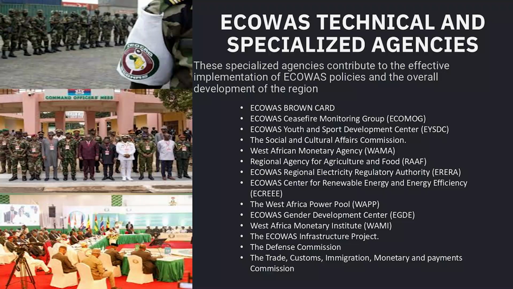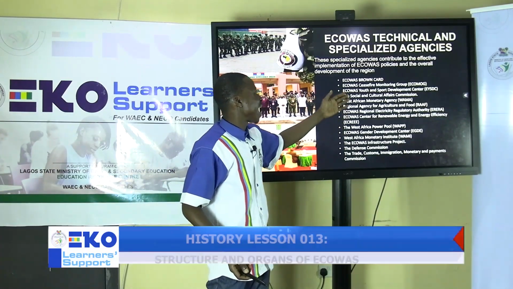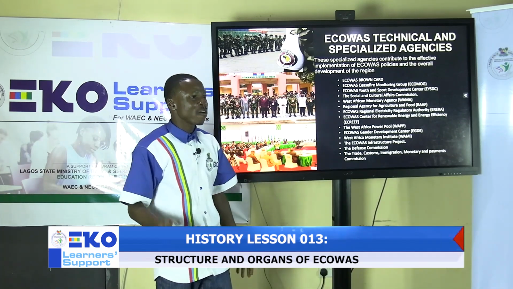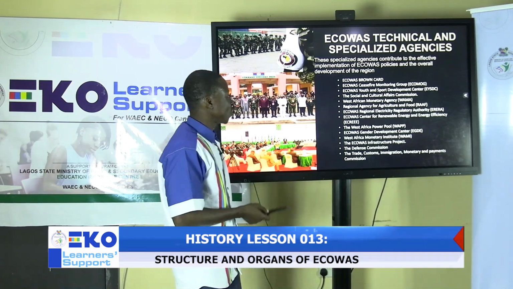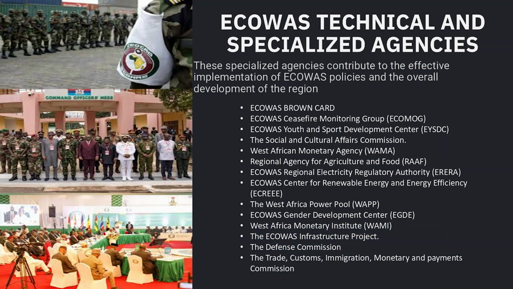Also, the other agencies, just as their names imply, have functions that lie in the area of specialization of their name. Just like the West Africa Monetary Agency, the Regional Agency for Food and Agriculture, which looks into food safety and food security among member states, the Regional Electricity Regulatory Authority, which looks at how member states provide and assist each other in the provision of energy and other resources.